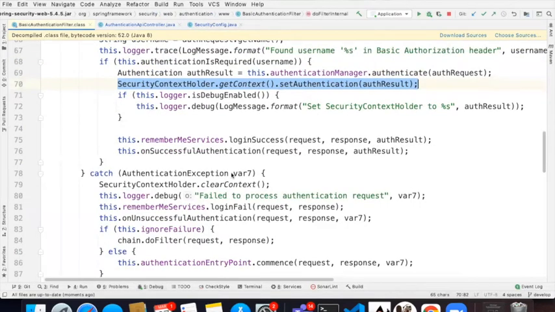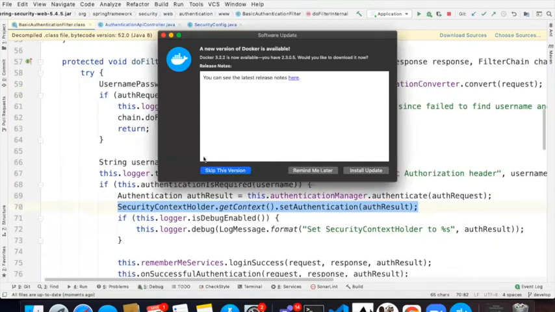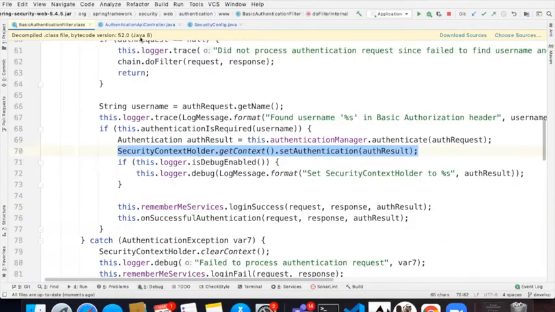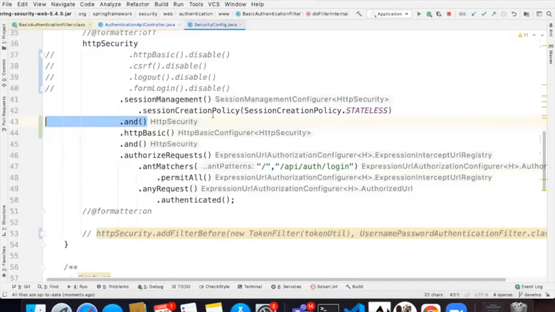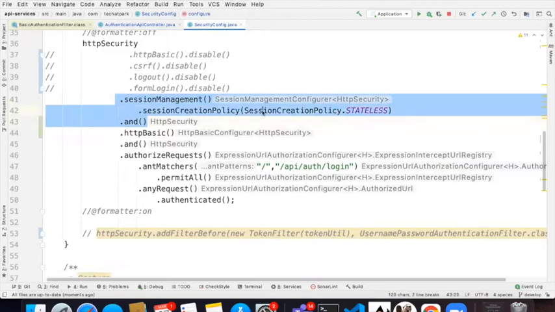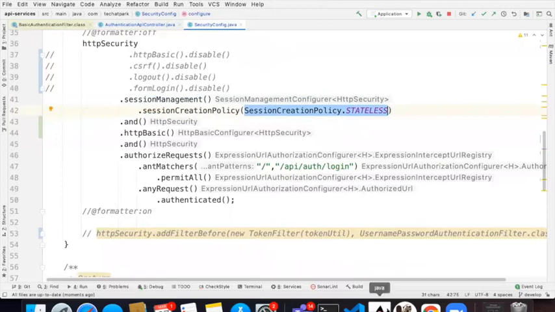By default, as it is stored in session, ultimately you are storing this authentication object, right? If it is there in session, Spring actually takes it from session directly, until and unless you specifically inform Spring Boot that I want to have my session management where my session creation policy is stateless. So do not store my session. That's the idea.